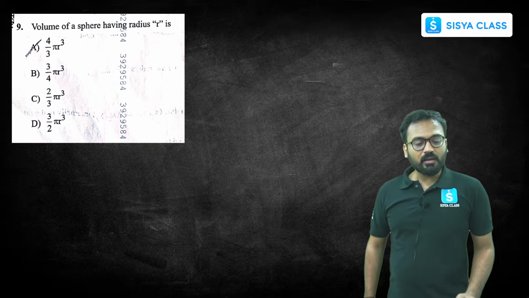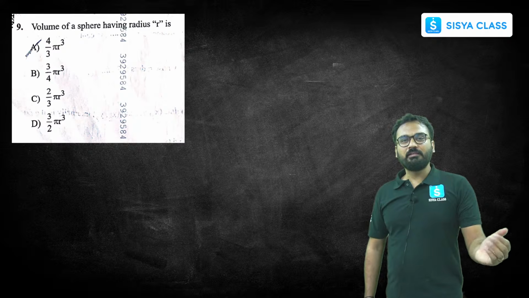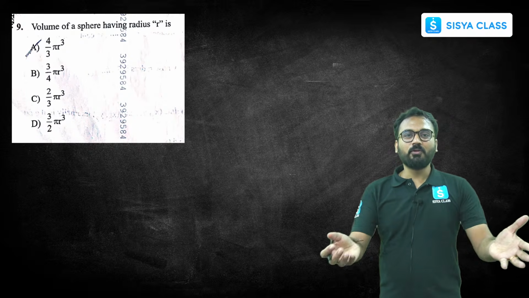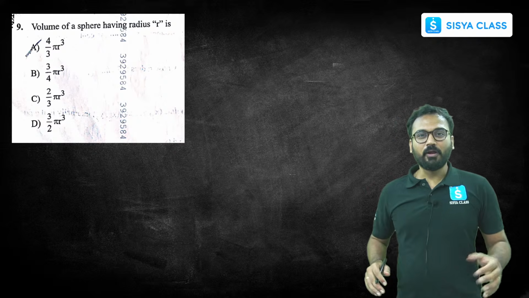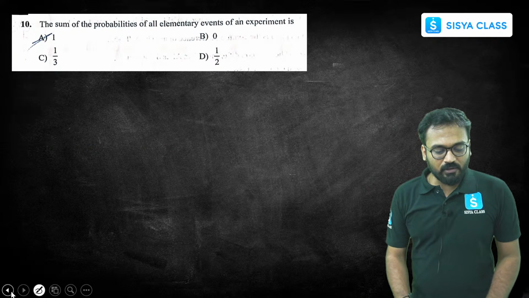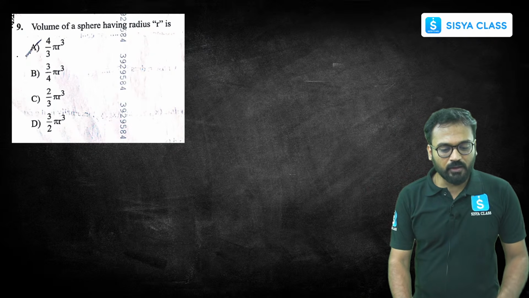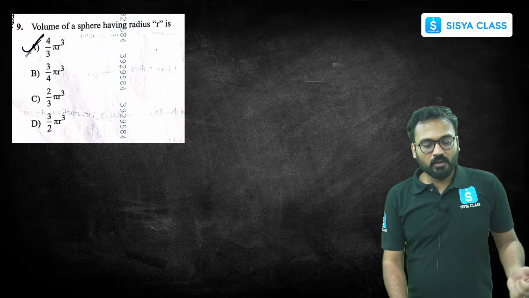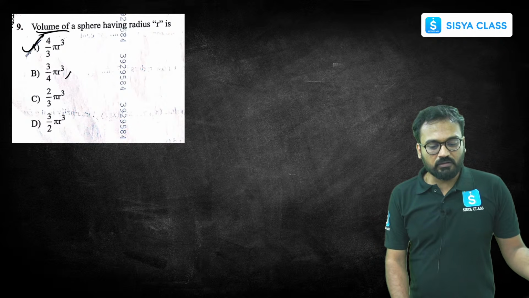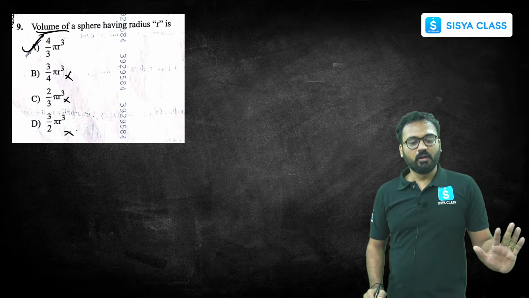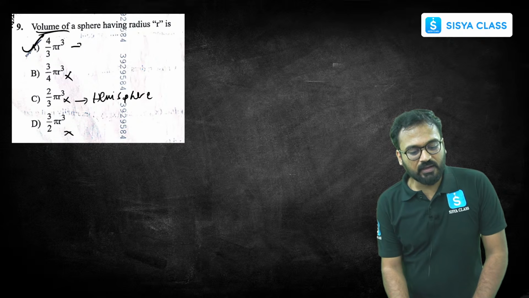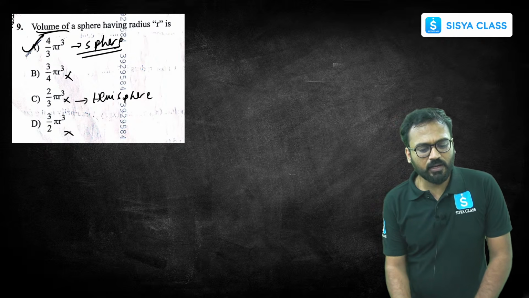Okay. Next question. Volume, a very easy question. Sphere volume, directly given in your hands. You will pocket 1 mark very easily. Do not even say it, it is 4 by 3 pi r cube, right? That is the sphere volume. Volume is being asked. This is wrong, this is wrong, this is wrong. Okay, this is for hemisphere, by the way. Others are wrong completely. This is for hemisphere. This is the correct answer for sphere. 9th question, very easy indeed.